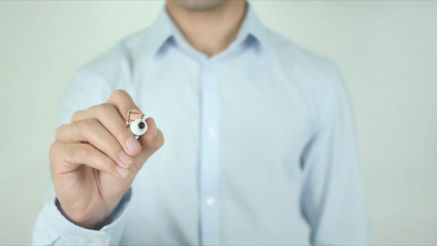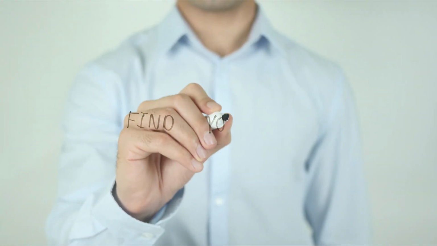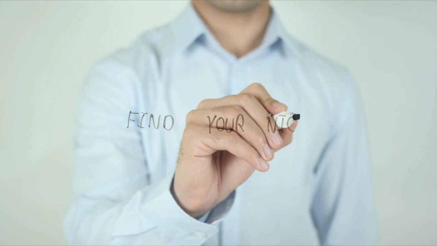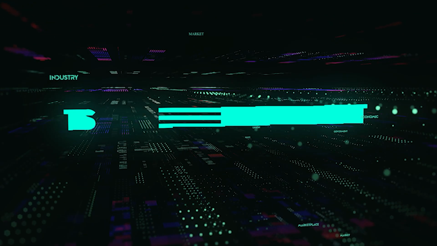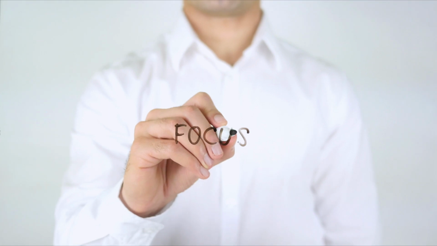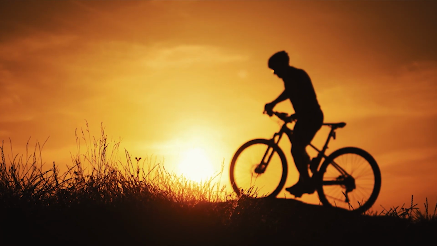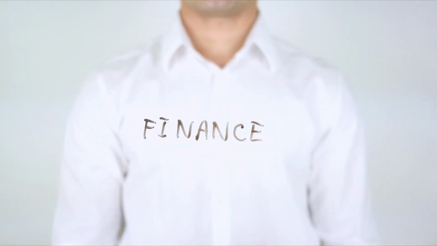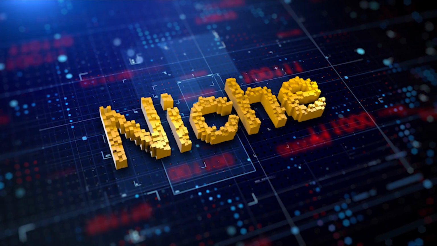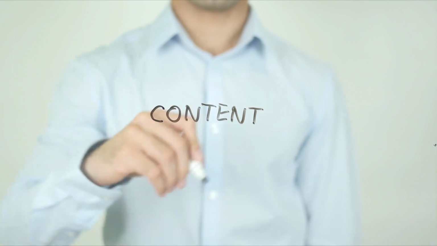Step 1. Choose a niche. The first step to making money with ChatGPT 4 is to choose a niche. A niche is a specific topic or area of interest that you can focus on. For example, you could choose to focus on fitness, health, or personal finance. Once you have chosen your niche, you can start creating content.